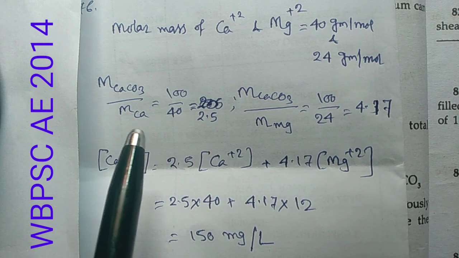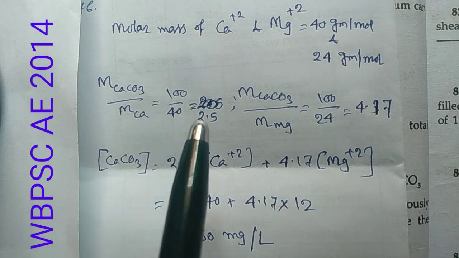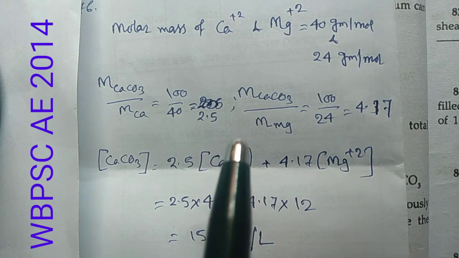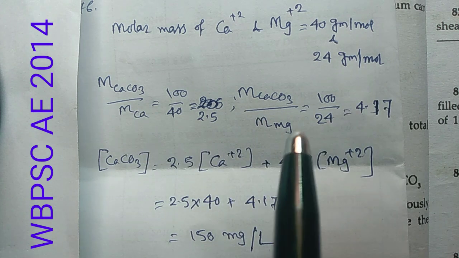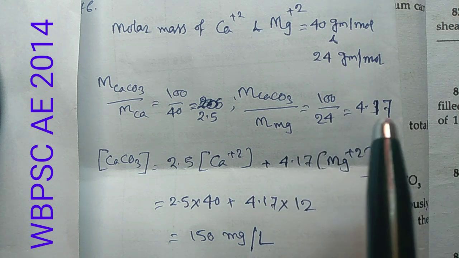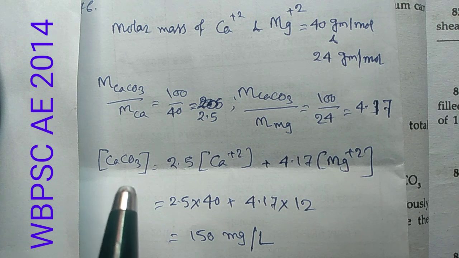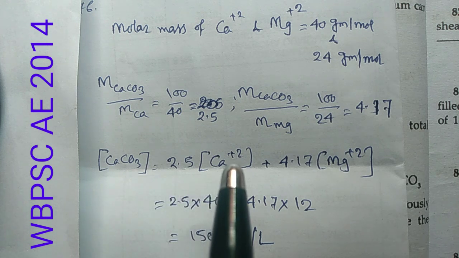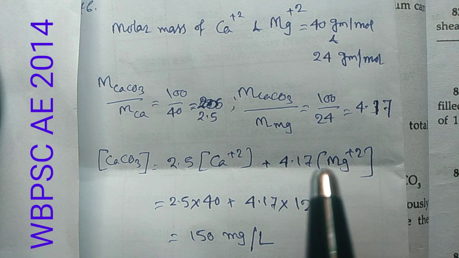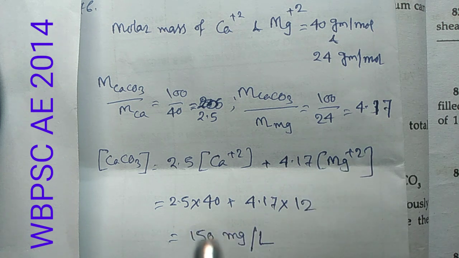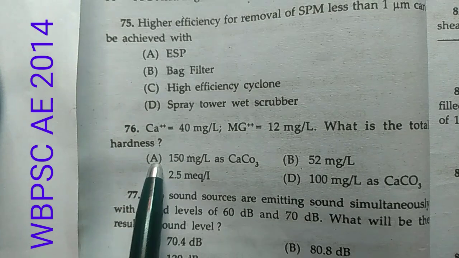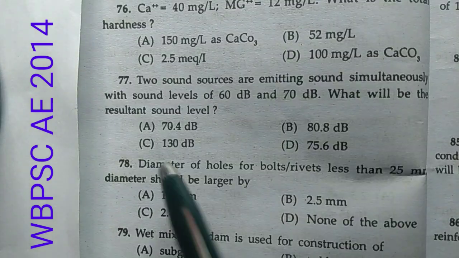So M CaCO3 by M Ca equals 100 by 40 equals 2.5, and M CaCO3 by M Mg equals 100 by 24 equals 4.17. Now the total hardness as CaCO3 equals 2.5 into Ca+2 plus 4.17 into Mg+2, that is 150 milligram per liter. So option A is correct.